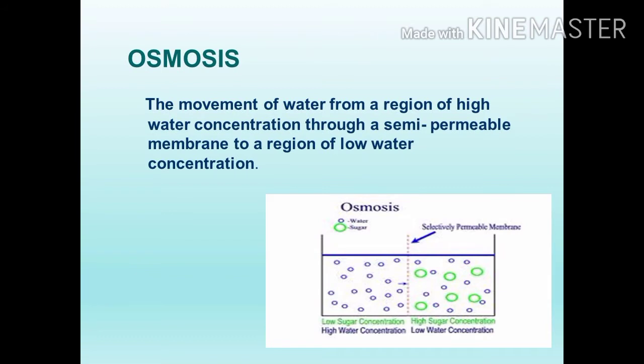Low sugar concentration, high sugar concentration. At the time of osmosis, in between this low sugar concentration and high sugar concentration, there is one semi-permeable membrane. Through this semi-permeable membrane, the water moves from the higher concentrated medium to the lower concentrated one. So this process is called osmosis.